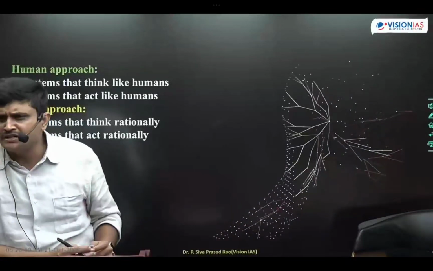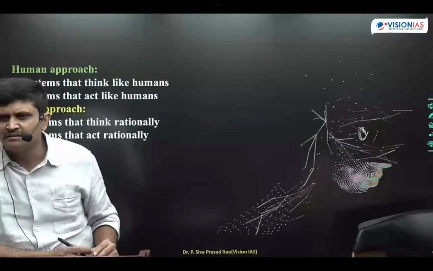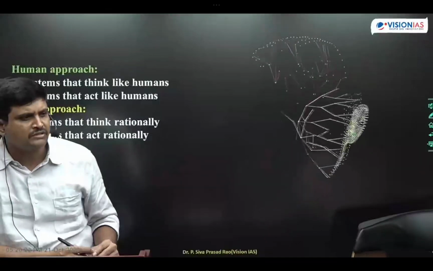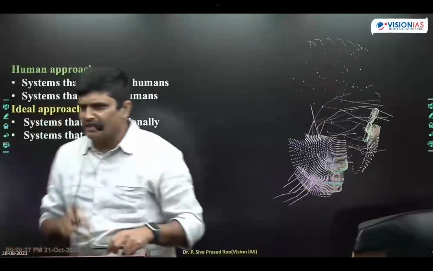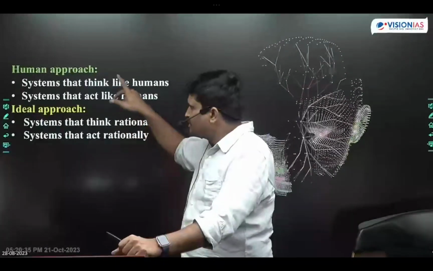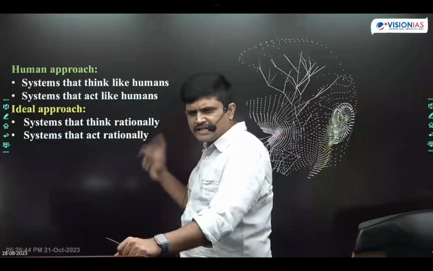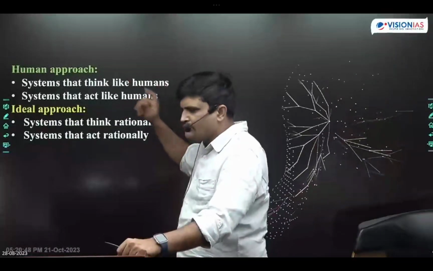And with artificial intelligence, what are the approaches that a robot will get? So I gave you the definition of artificial intelligence. It is a science and engineered product. In simple language, it is a software. And any robot which is using artificial intelligence has two approaches. One is human approach, next one is ideal approach. Systems that think like humans, systems that act like humans. Ideal approach means systems that think rationally, systems that act rationally, students. So these are the two approaches we have.